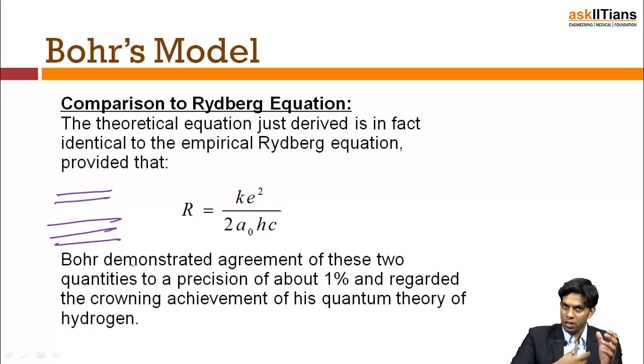So Bohr came up with his theory, stated 4 postulates, and explained everything: the radius, the velocity, the energy at the nth level. Then he predicted the value of the Rydberg constant. And through experimental data, we already have the value of the Rydberg constant. Now when the theory and the experiment both match, I say that the theory which you gave me is almost a reality. It's actually the truth. So that is the biggest point of success for any theory, and so was it for Niels Bohr.